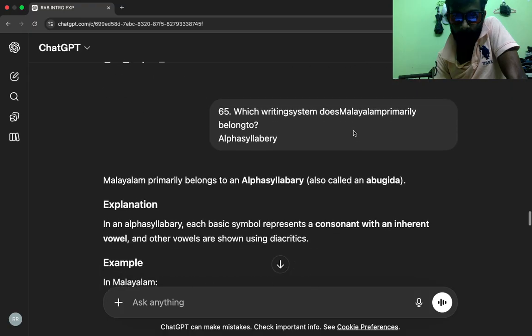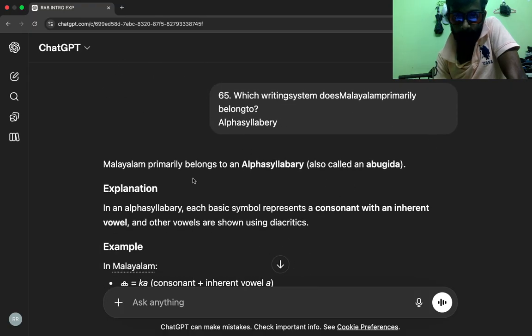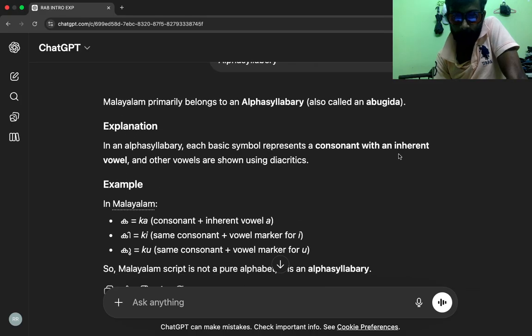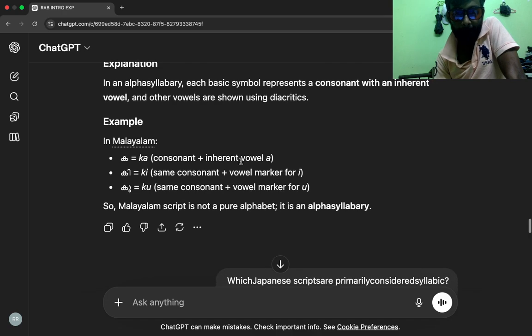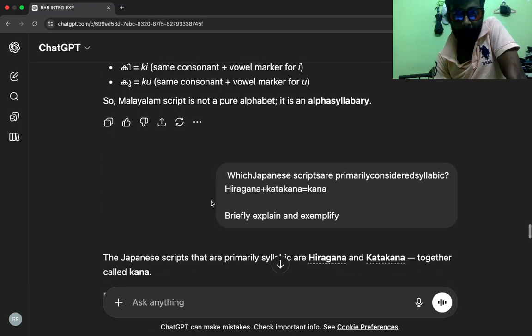Malayalam primarily belongs to an alpha syllabary, also called an abugida. Explanation. In an alpha syllabary, each basic symbol represents a consonant with an inherent vowel, and other vowels are shown using diacritics. Example, in Malayalam, the base symbol equals ka, consonant plus inherent vowel, another equals ki, same consonant plus vowel marker for I, another equals ku, same consonant plus vowel marker for U. So, Malayalam script is not a pure alphabet, it is an alpha syllabary.